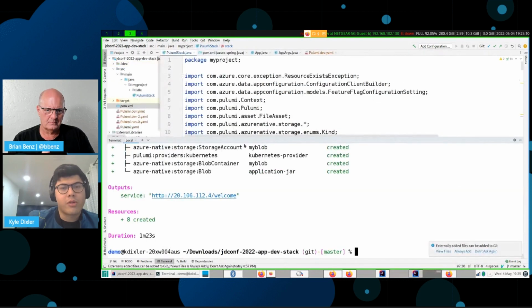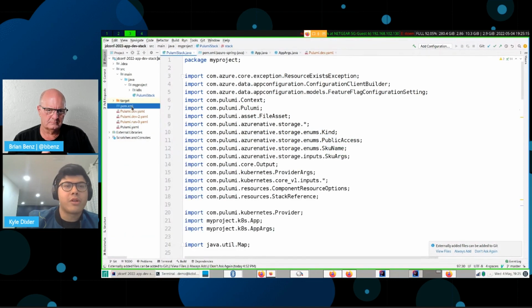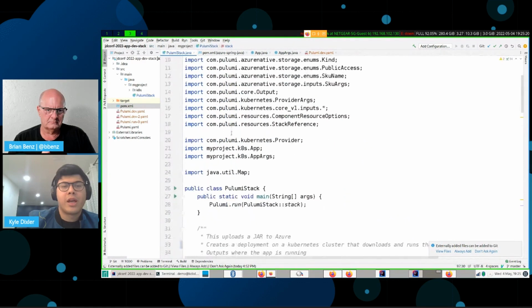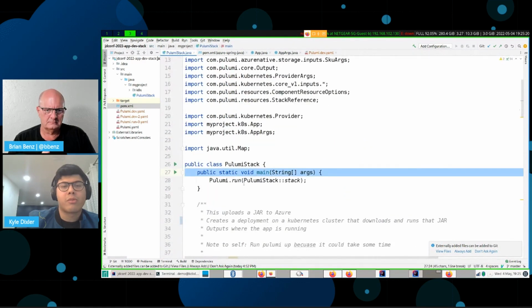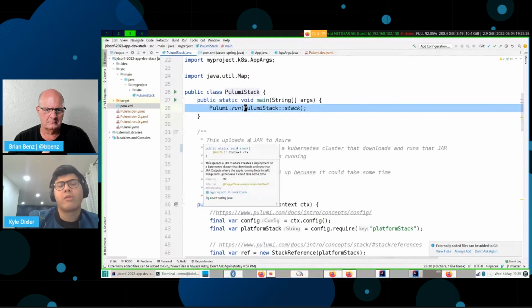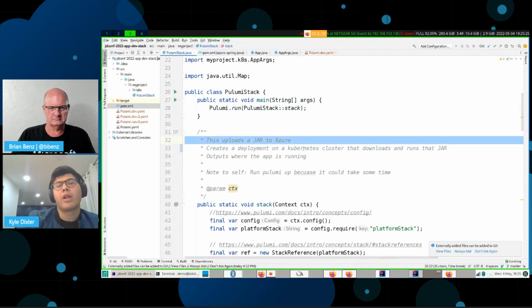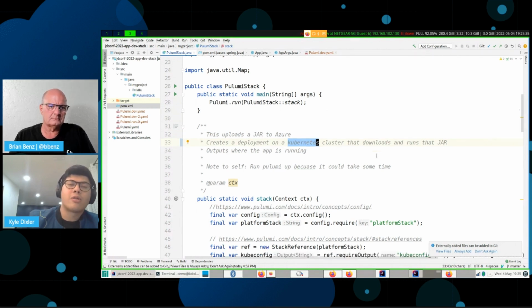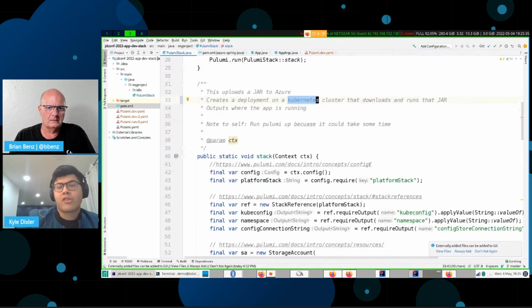And then we have this other one over here that was able to use all of this. So this one uses Maven. You'll see a pom.xml over here. Like I said, we support both of them. And you'll see the main function here, Pulumi run. The way that this is going to work is it's going to upload a jar file to Azure and then create a deployment on Kubernetes that's going to download that jar from the internet and then run it. So that's kind of straightforward.